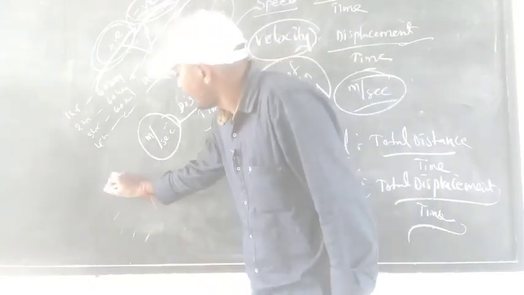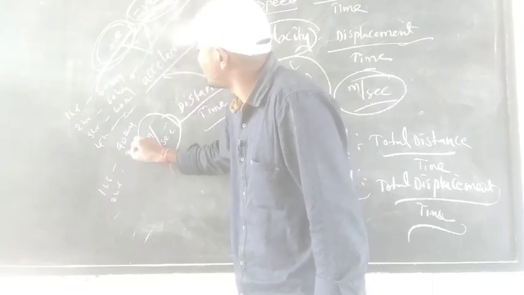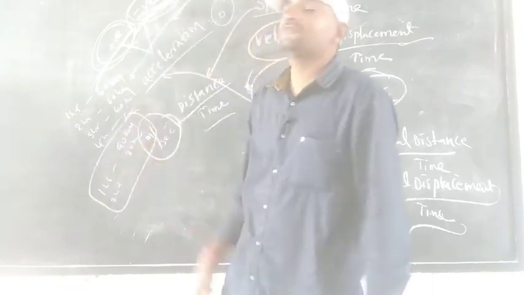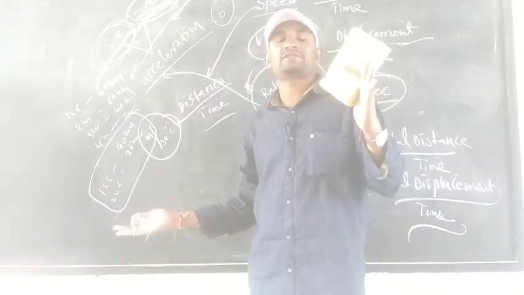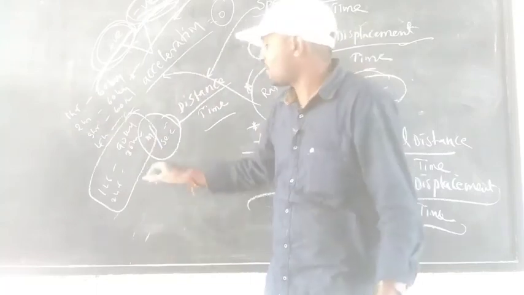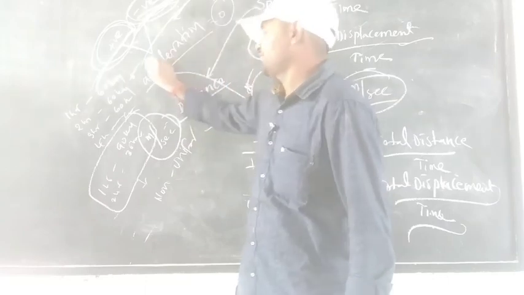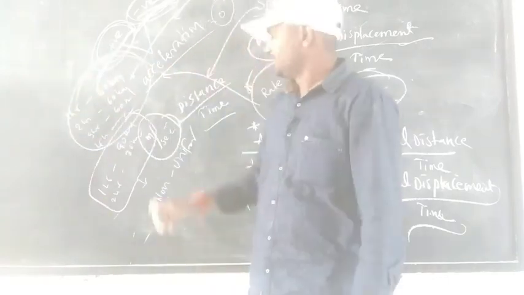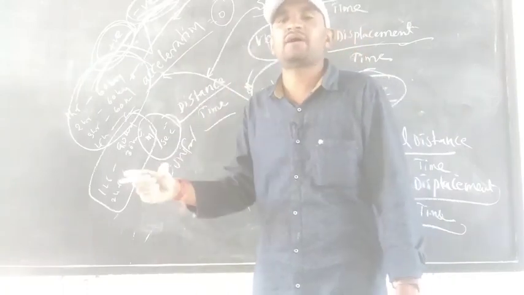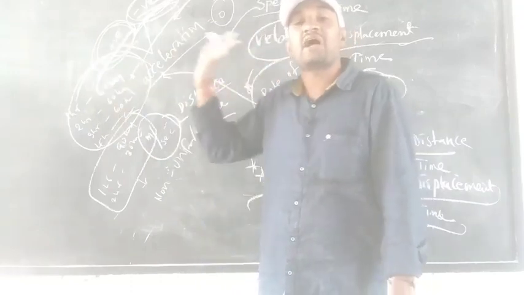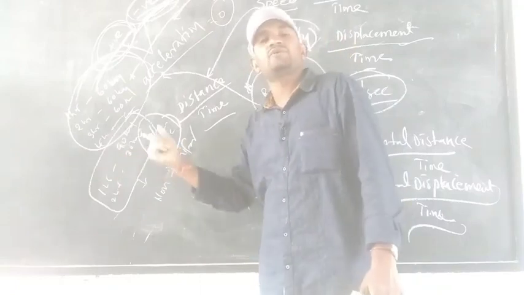Suppose the next situation: in 1 hour I reached 90 kilometers, and in the second hour I reached only 30 kilometers. Is it uniform motion? Non-uniform motion. Equal time, unequal distance is non-uniform motion. Equal distance, equal time is uniform motion. Equal distance, unequal time, or equal time, unequal distance, that is also non-uniform motion.